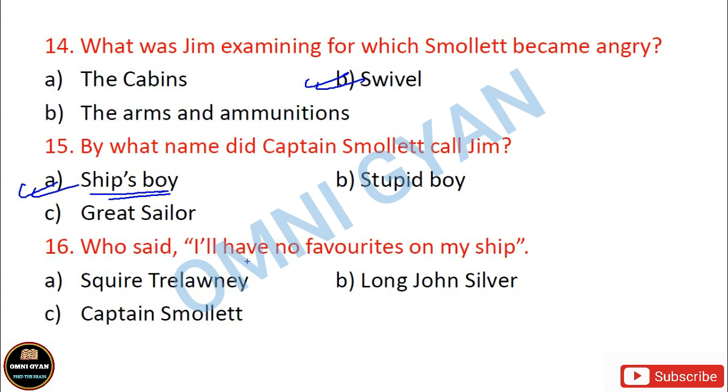Question number 16. Who said I'll have no favorites on my ship? किसने कहा कि ship में मेरा कोई favorite नहीं होगा? Is it Squire Trelawney? Is it Long John Silver? Is it Captain Smollett? Now I'll give you a hint. This person has an attitude problem, great attitude problem. Who is this? Captain Smollett. Yes, if your answer is Captain Smollett, because he has a great attitude problem. Captain Smollett said that I will have no favorites on my ship.